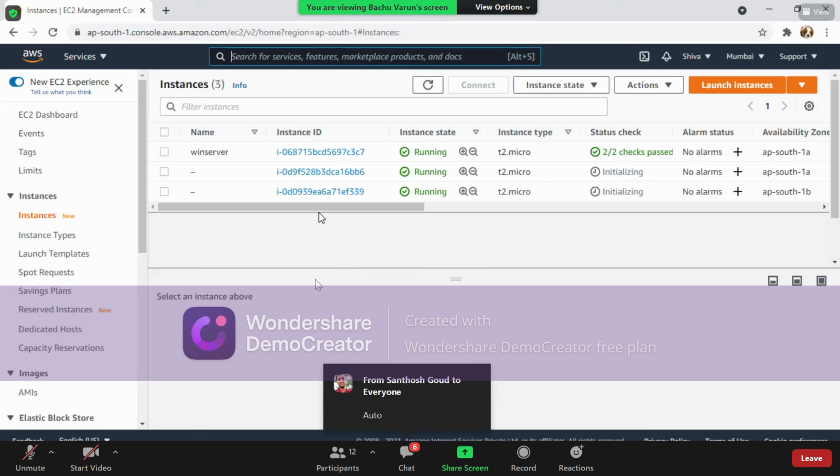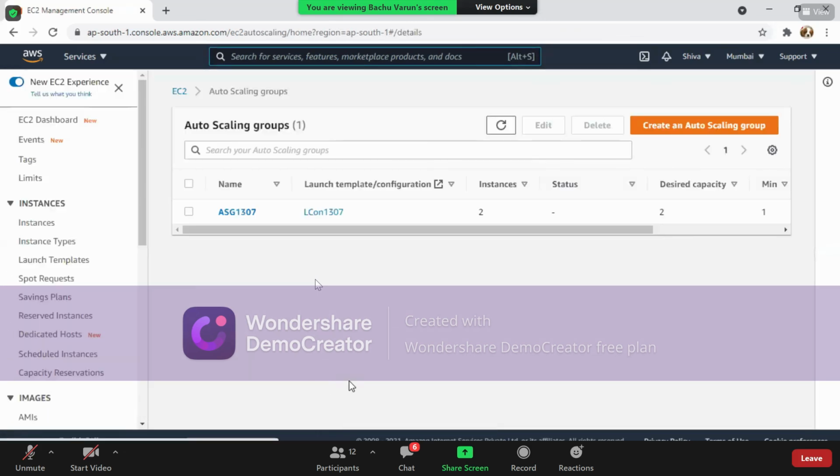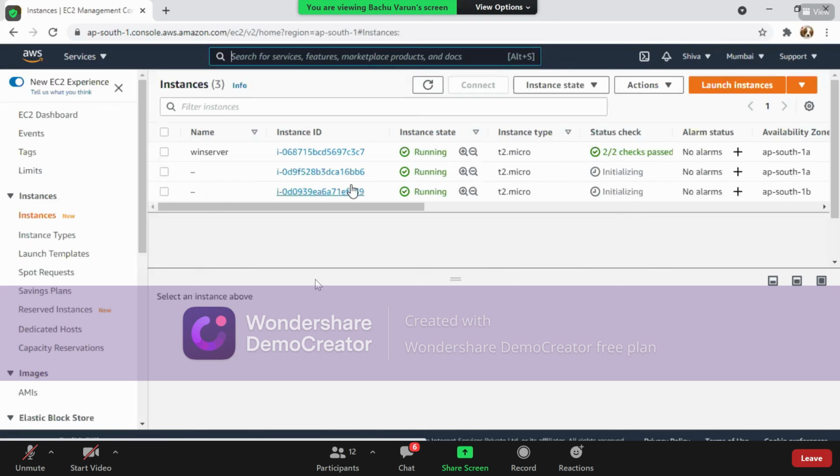How come these 2 machines came down here? Yes, it is auto scaling. Right, so I'll show it to you again. In auto scaling, we have selected 2 desired capacity. So when we have selected 2 desired capacity, automatically 2 instances have been created.